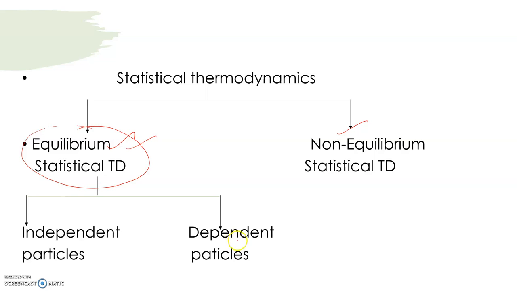What is meant by dependent particle? If there is attraction or repulsion between particles, then we call those particles dependent particles. In this lecture I am going to discuss only independent particles. So we are going to discuss equilibrium statistical thermodynamics for independent particles in this lecture.